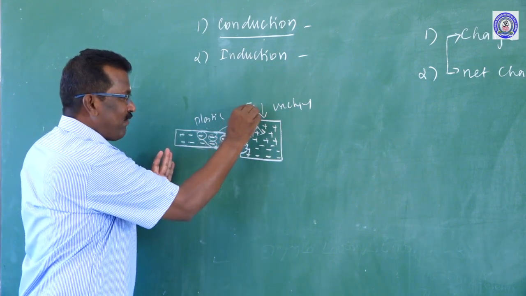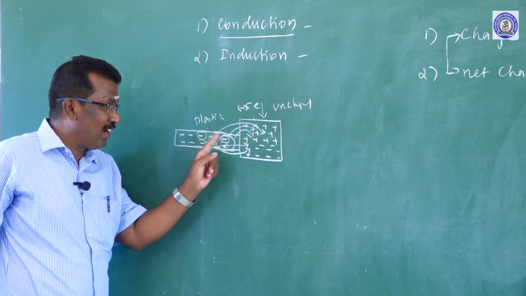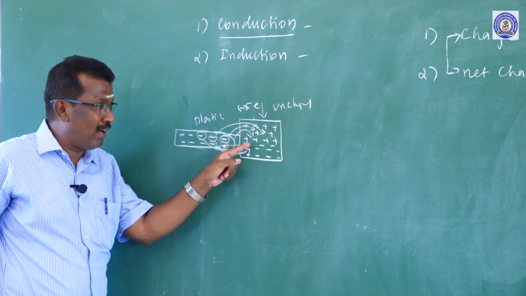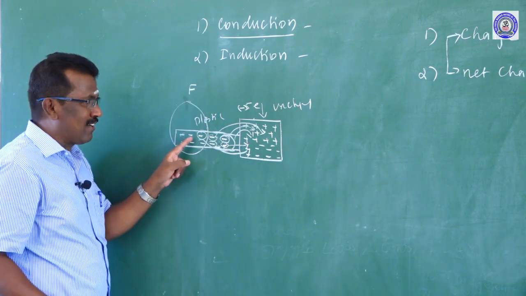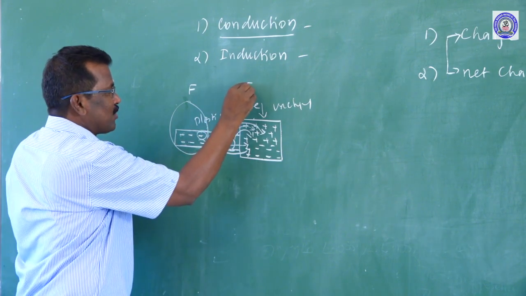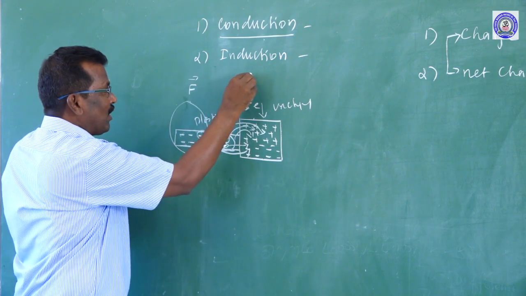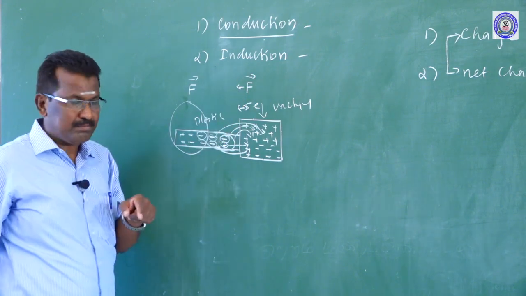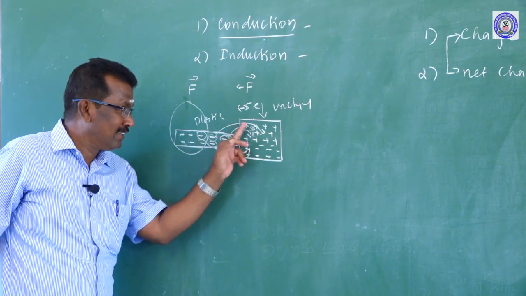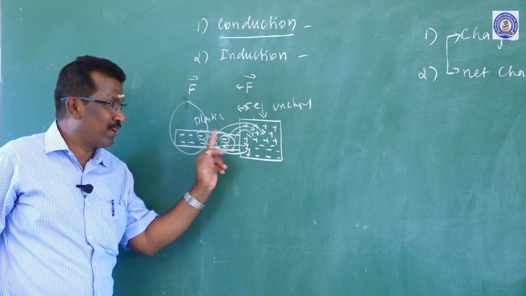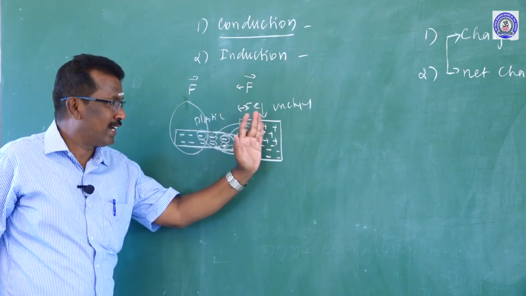Now here there is an excess of 5 electrons, but the 5th one will not move towards the conductor, because the force exerted by these 5 electrons is equal to the force exerted by the electrons already entered into the conductor. So the two forces are equal but opposite. These 5 electrons will not allow this electron to enter. So only 5 electrons enter the conductor.